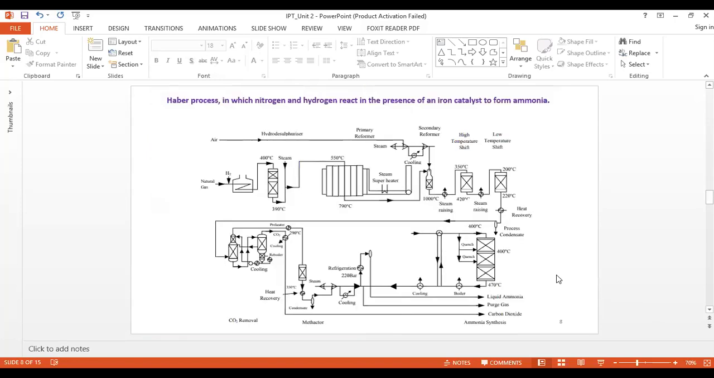This is the production process of ammonia. It is a process in which nitrogen and hydrogen react in the presence of an iron catalyst to form ammonia. This is a flow diagram. If I go into detail, I will not be able to show everything. I am just giving you an overview of it.